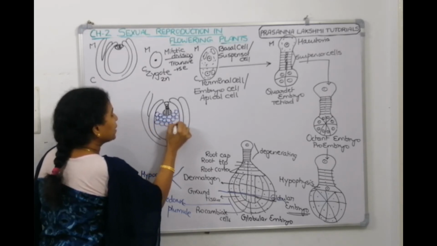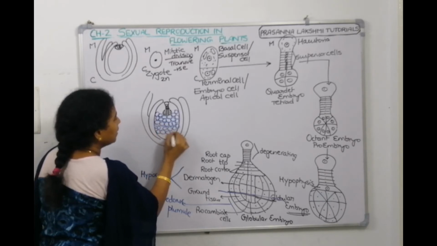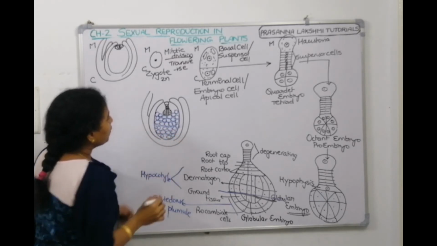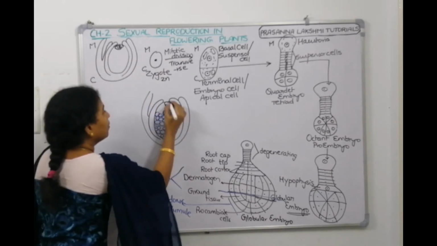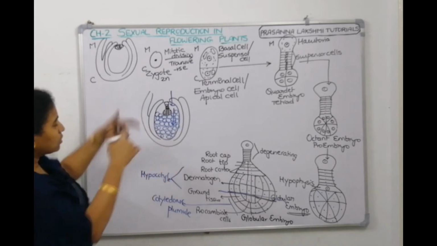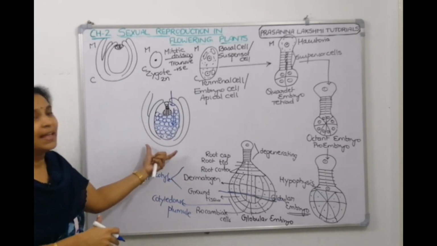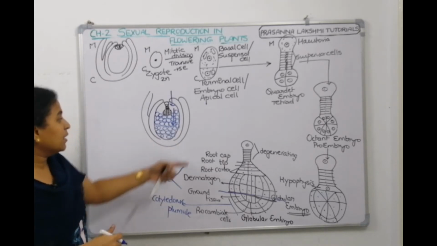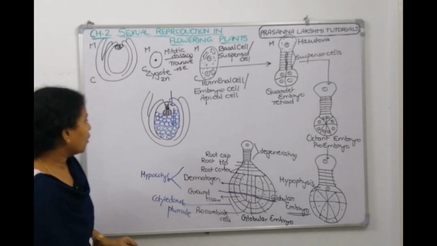Now when we apply pressure from the haustoria, the embryo will be pushed in. When the embryo goes inside, it embeds itself inside the nutritive tissue, so it can derive nutrition very easily. That is the role of the suspensor cells and haustoria.